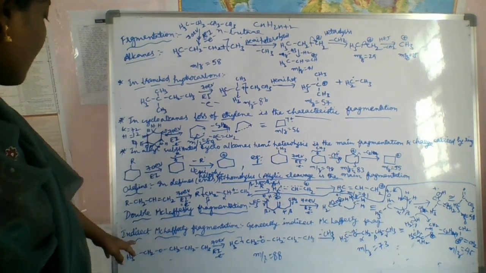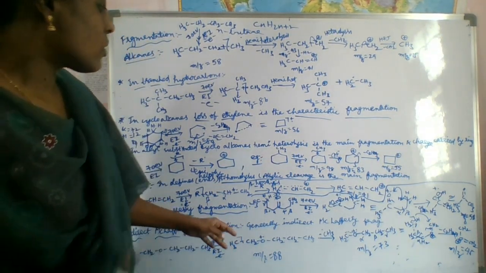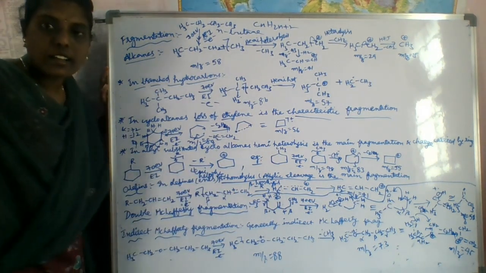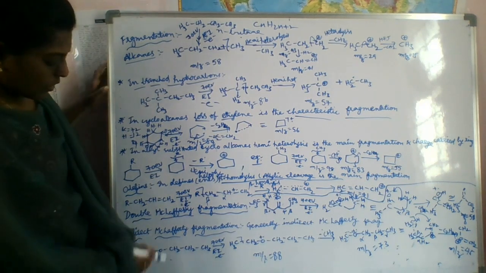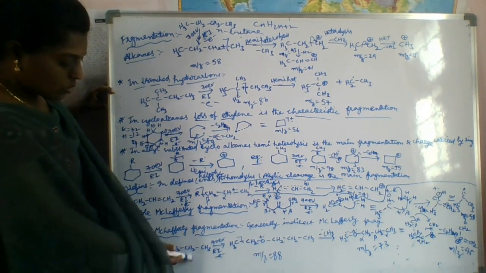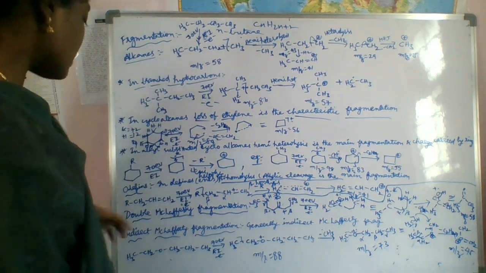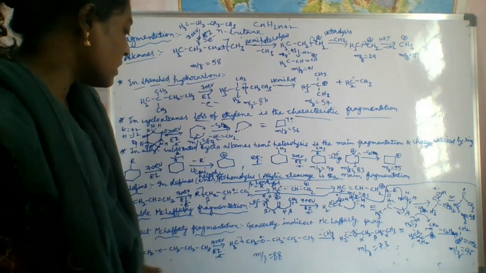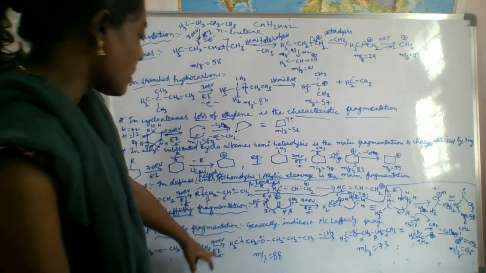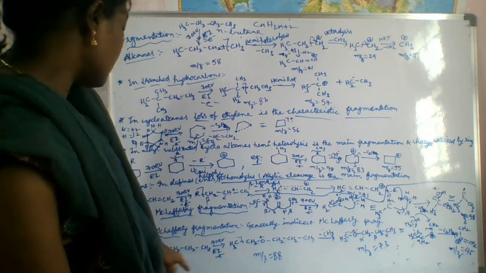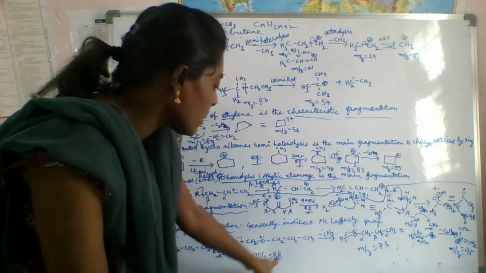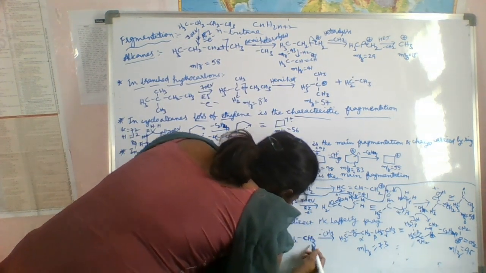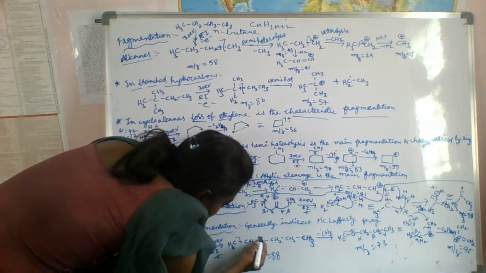So next thing, what is the indirect McLafferty fragmentation? Generally indirect McLafferty fragmentation is seen in ethers. If you see here CH3, CH2, O, CH2, what is that? Ethyl propyl ether. If it is bombarded with a 70 electron volt beam, it loses an electron and forms a molecular ion. And we have to do here. So what happens? It forms